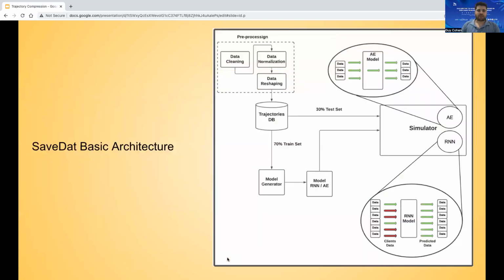This is the basic architecture of SaveDat. The pre-processing stage has 3 main processes: data cleaning, data normalization, and data reshaping. The processed trajectory is inserted into the trajectories DB and separated into a train and a test set in a ratio of 70-30%. The train set feeds the model generator to train the RNN and the autoencoder. After that, the trained model is transferred to the simulator to run in parallel with the test set.